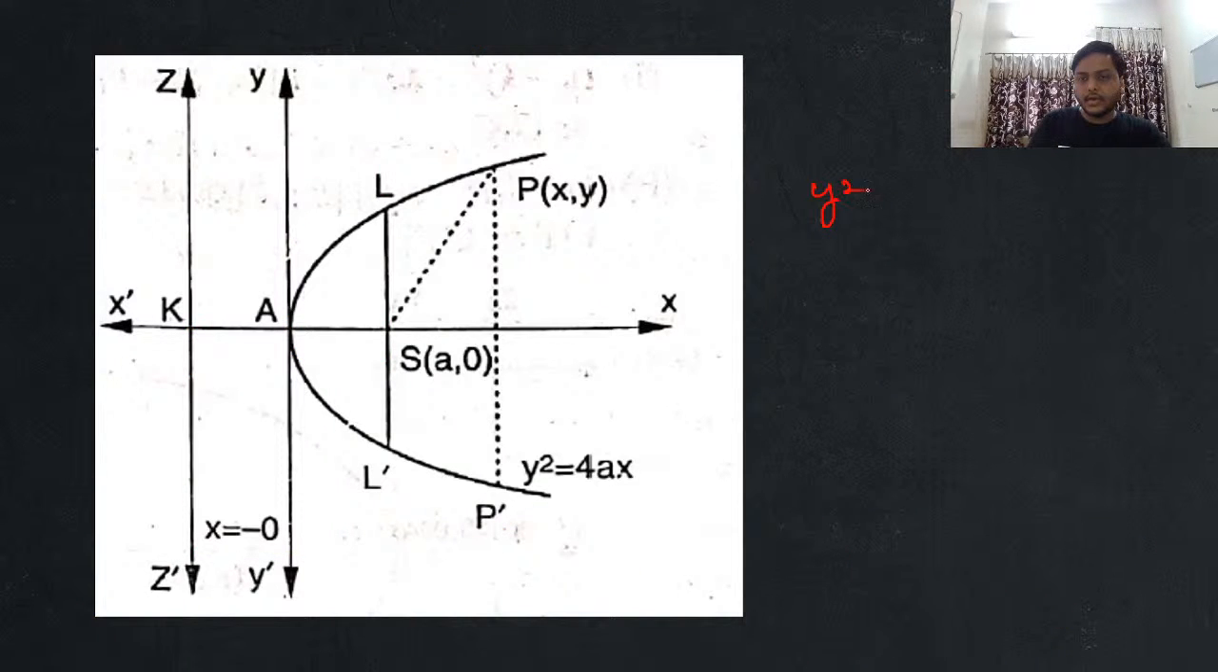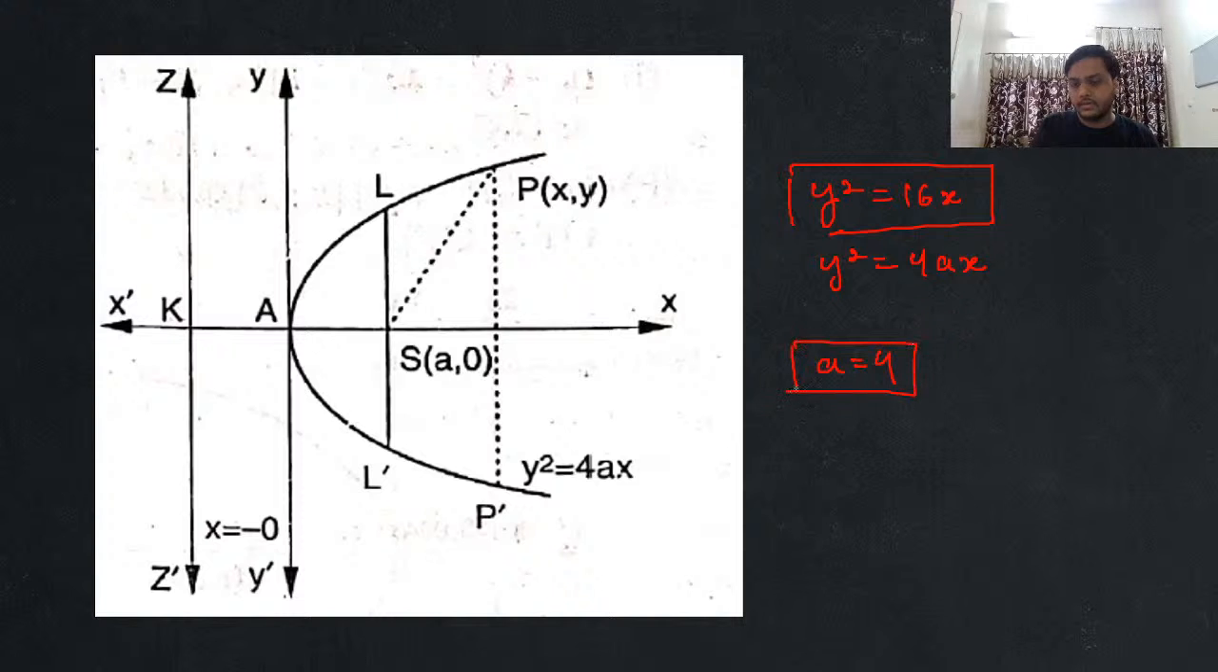let's say I'm having y square equal to 16x. In case of y square equal to 16x, again let's compare it with y square equal to 4ax. If I compare it with y square equal to 4ax, I can see that the value of a is nothing but 4. Your a's value is 4. When your a's value is 4, the focus coordinates will be what? It will be 4, 0.